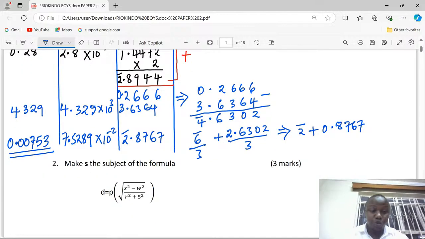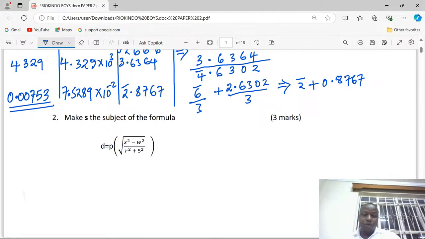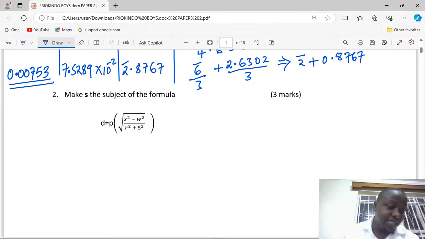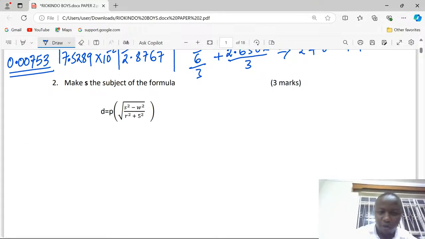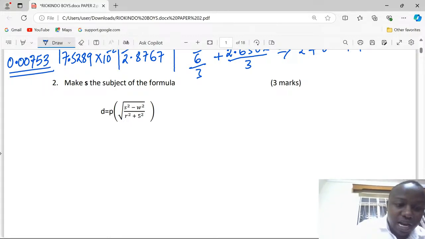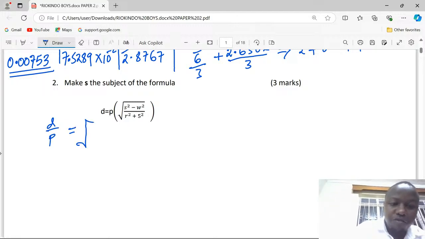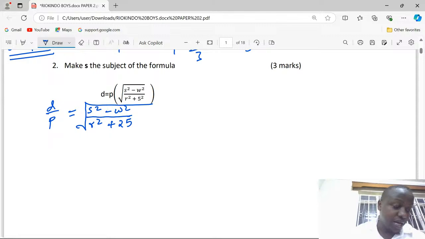All right, number 2, make S the subject of the formula. We have a formula here relating several variables, and now we want to change the subject from D to S. The first thing we'll do, before the brackets, we have a P. So we can divide through by P, so that we shall have D over P being equivalent to the square root of A squared minus W squared, then this divided by R squared plus 5 squared, which is 25. 5 squared is 25, yeah?